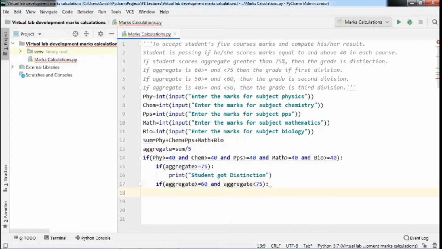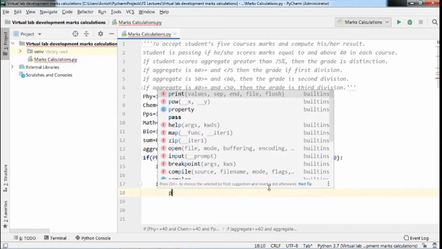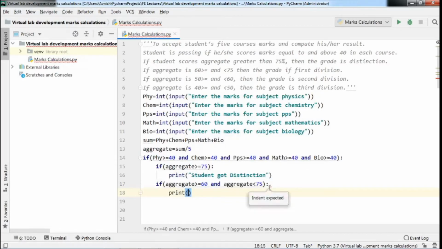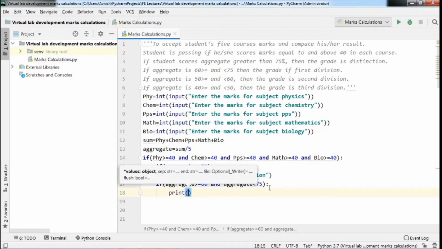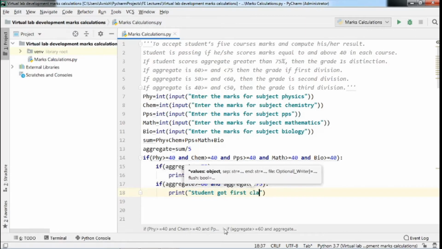Then we can print it as first class or first division.